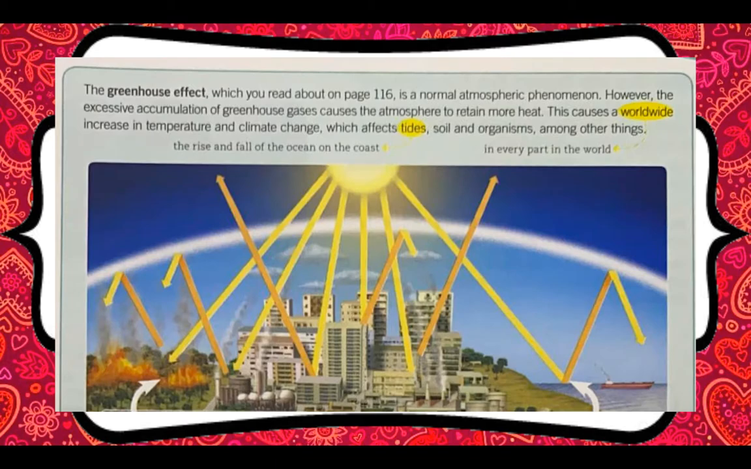The greenhouse effect, which you read about on page 116, is a normal atmospheric phenomenon. However, the excessive accumulation of greenhouse gases causes the atmosphere to retain more heat. This causes a worldwide increase in temperature and climate change, which affects tides, soil, and organisms, among other things.